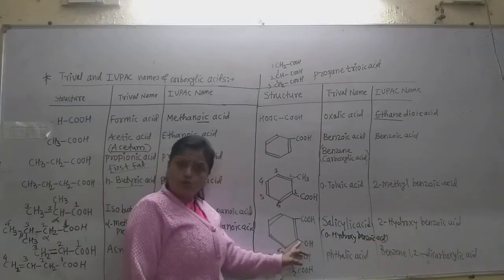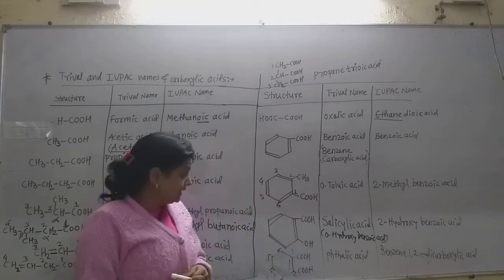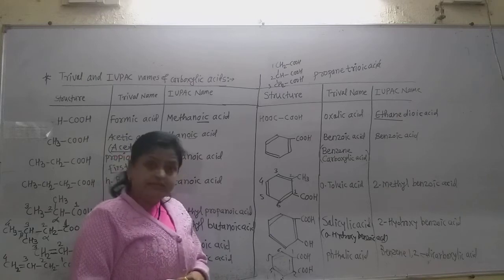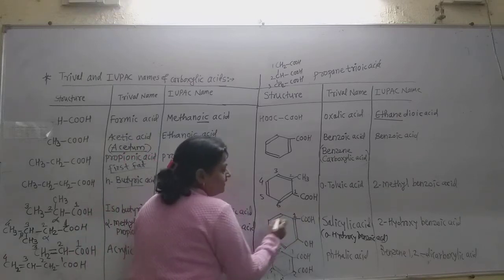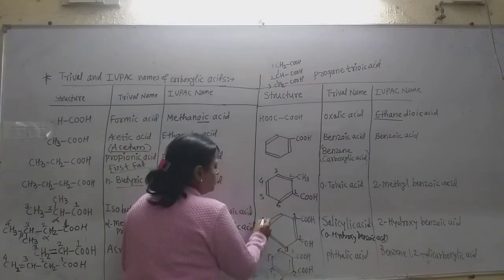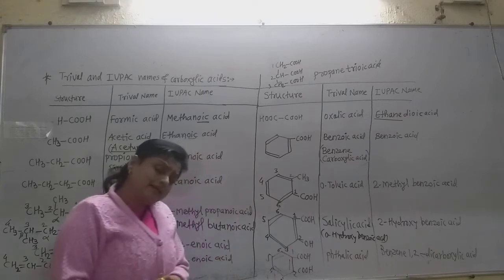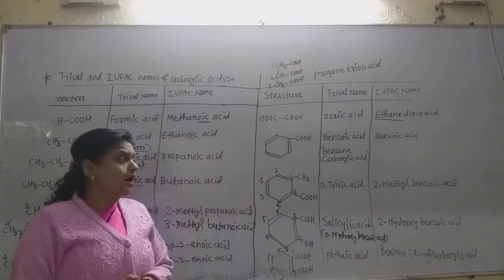But the IUPAC name is given by giving the numbers in this way. Now the carbon having the COOH group is number 1 carbon, 2, 3, 4, 5 and 6. On the second carbon there is the OH group, that is the hydroxy group, so it is called 2-hydroxybenzoic acid.